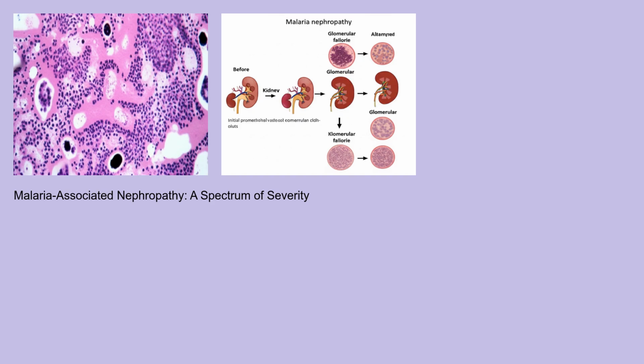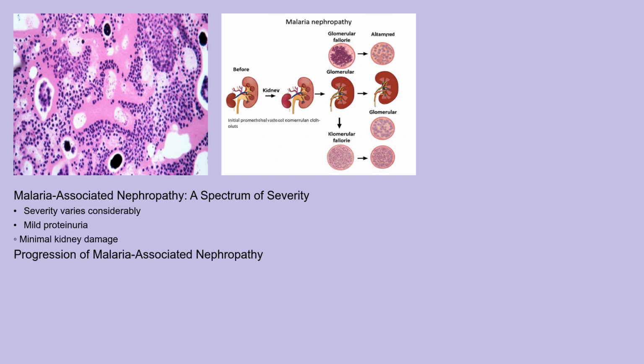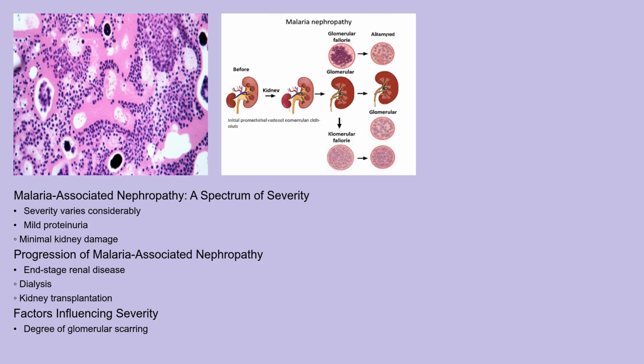While there aren't distinct types of malaria-associated nephropathy in the same way as some other kidney diseases, the severity of the condition can vary considerably. Some individuals may experience mild proteinuria with minimal kidney damage, while others may progress to end-stage renal disease requiring dialysis or kidney transplantation. The degree of glomerular scarring, the presence of other co-existing kidney diseases, and the individual's overall health status all contribute to the disease's spectrum.